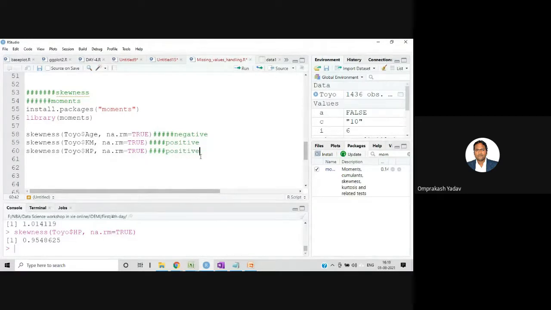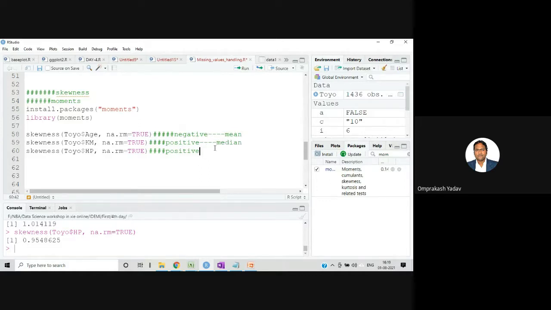Remember one thing, when you get a negative value of skewness, you should remember in this way, if you get a negative value, you impute by mean. And if you are getting a positive value of skewness, impute by median.